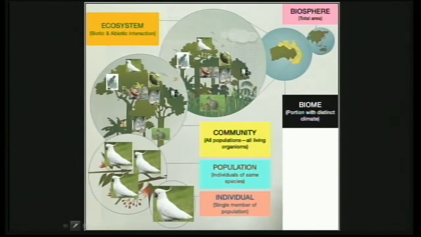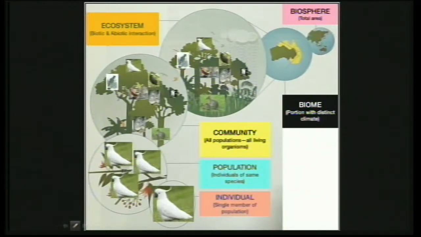So the biosphere, as you can see on the extreme right corner, includes the sum total of all the places where life exists. It could be on land, it could be in water, or it could be in the air, because in the air you have birds flying, and even some other organisms. Then there are so many different organisms in water, and so many different organisms on land or in the soil. So that constitutes the biosphere. From the biosphere, as you can see, there is a term coming out, biome.